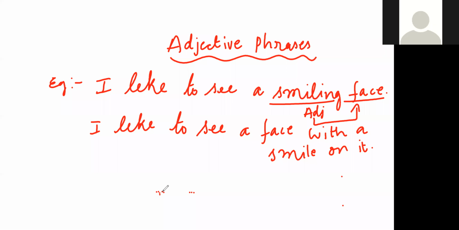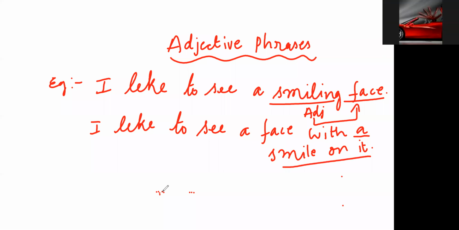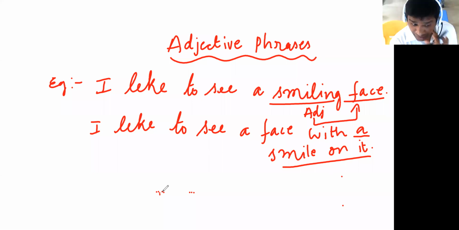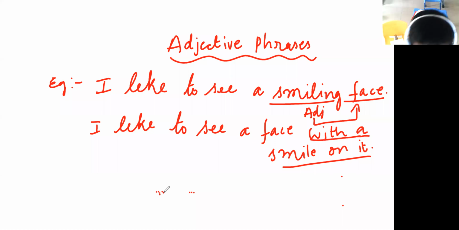Only smile on it? A smile on it? Or a face with a smile on it? Yes, very good. From here it starts. A face with a smile on it. Yes, with a smile on it.